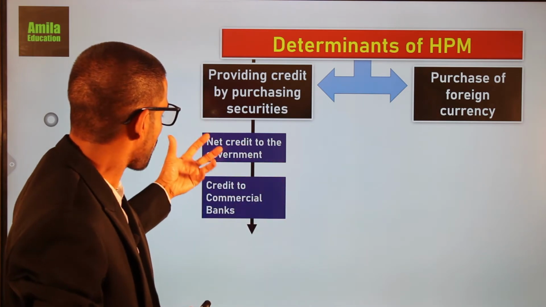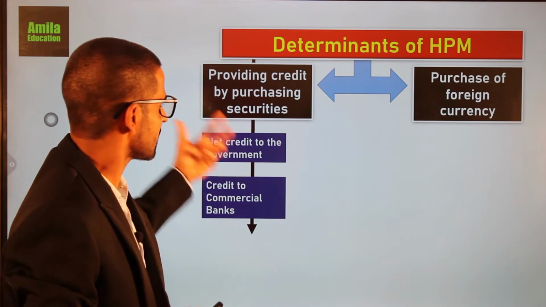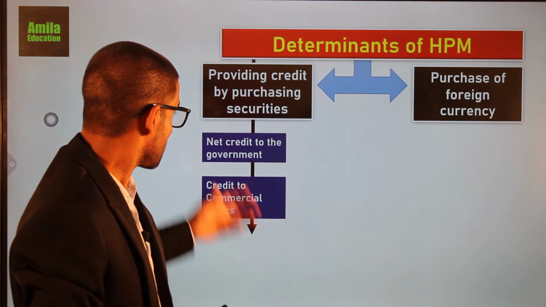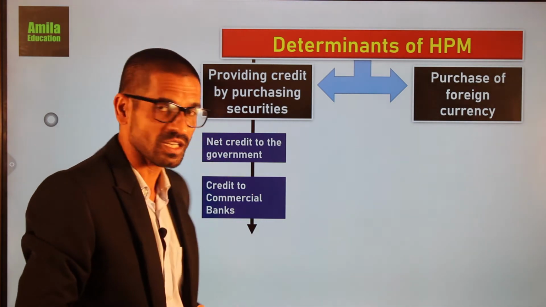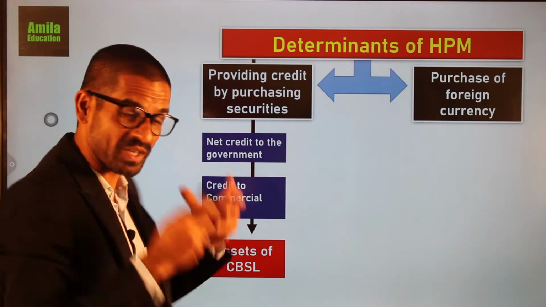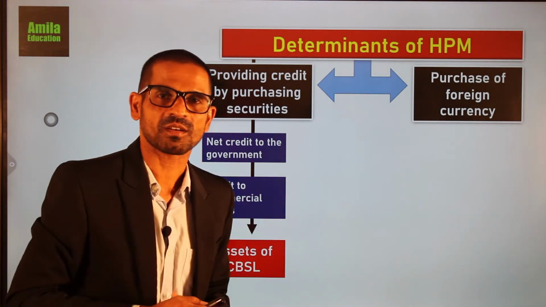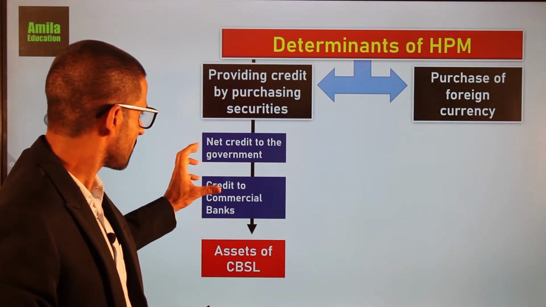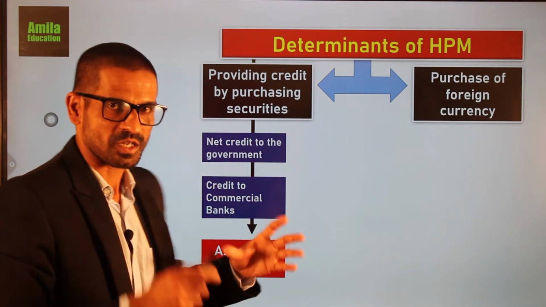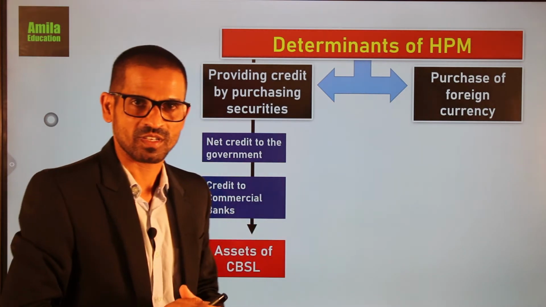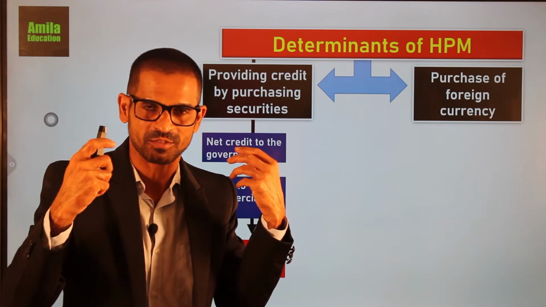Therefore, the credit granted to the government and the commercial banks represents the assets of the central bank.